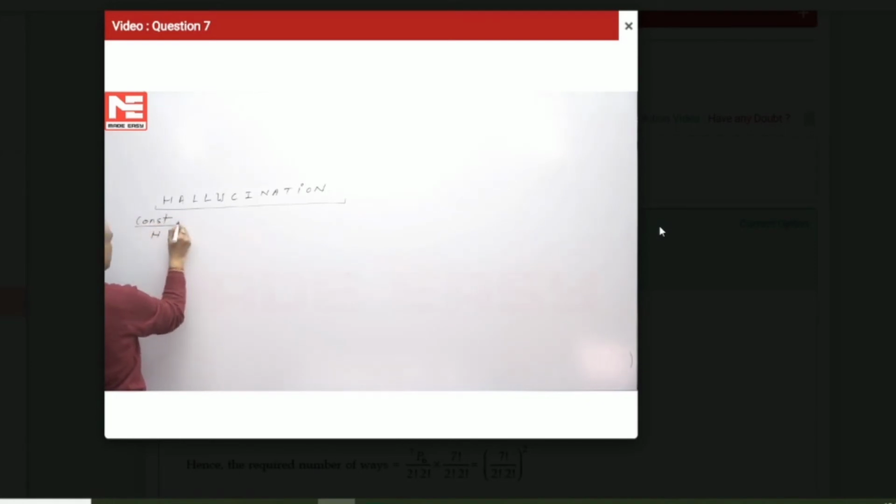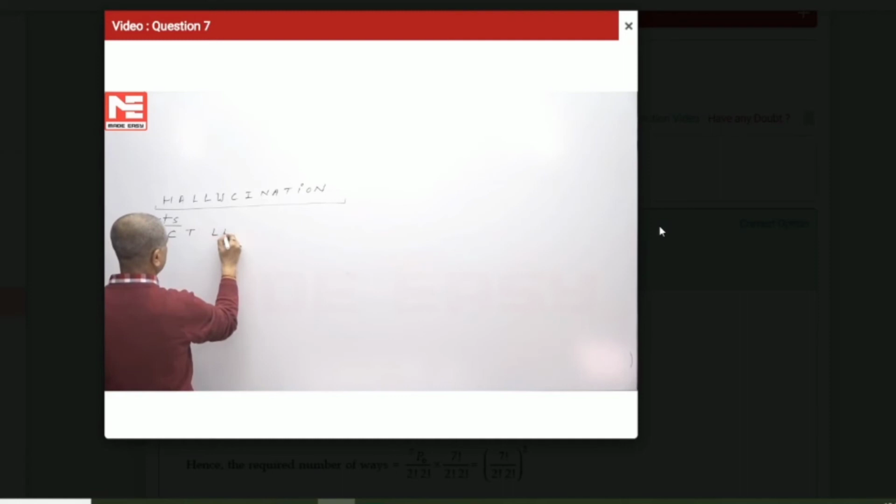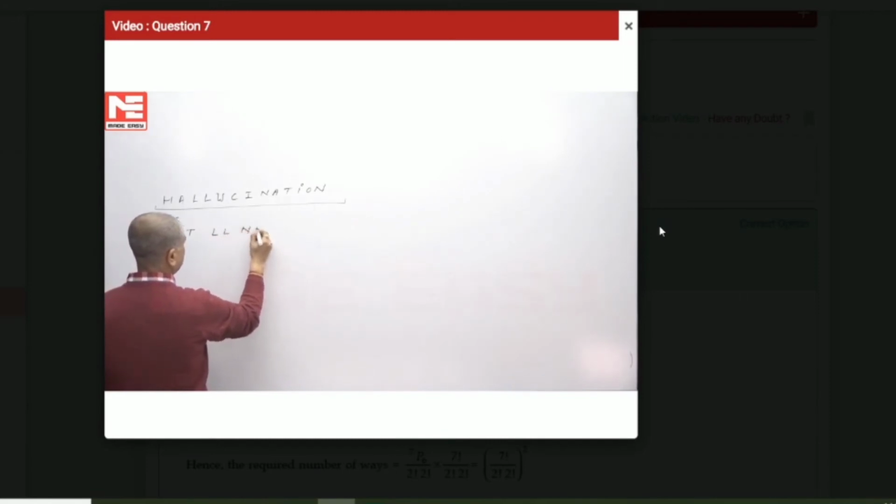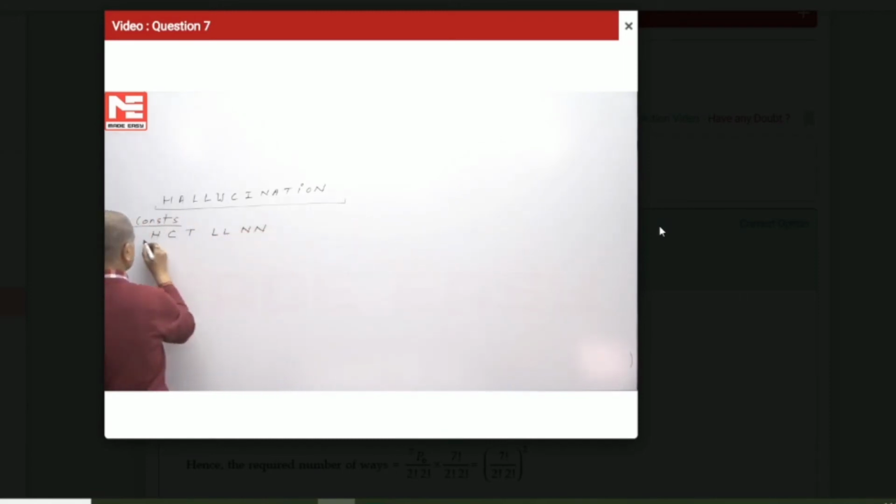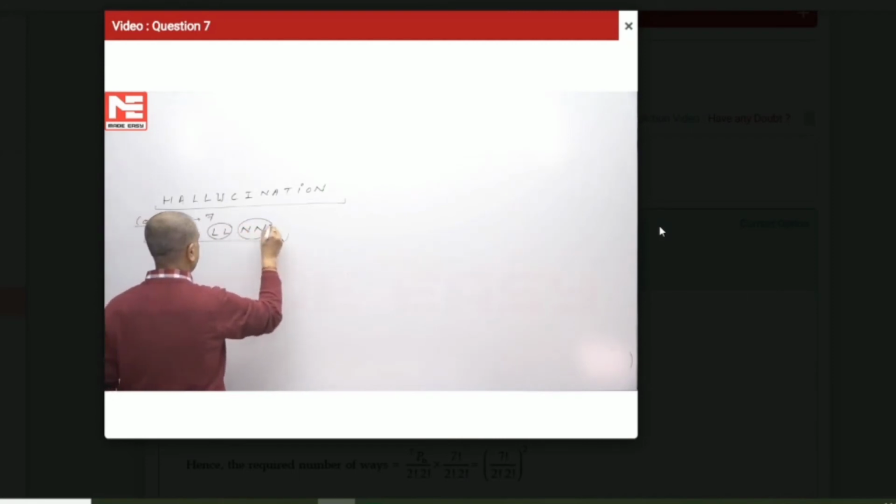So I'm writing the consonants, which are H, C, T, double N, and double L. So these are 3 and 7 in number. So consonants are 7 and they include a repetition of 2L and 2N.